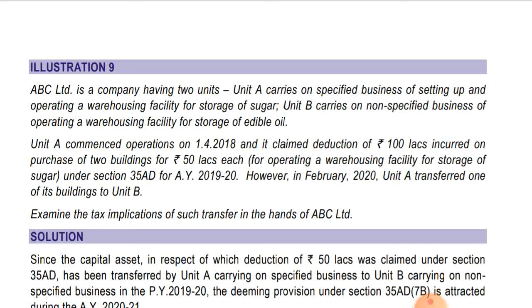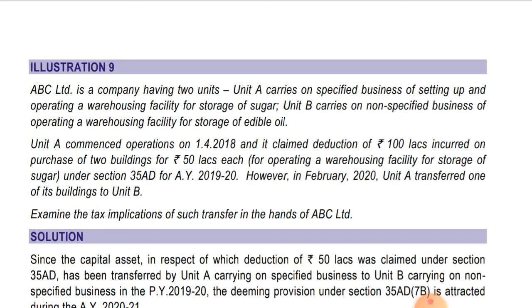However, in February 2020, Unit A transferred one unit of its building to Unit B. Okay, so the specified business has transferred the capital expenditure incurred. It has purchased a building and it transferred that asset, used for specified business, to a non-specified business. Okay, so the deduction which was given, it will now be withdrawn.